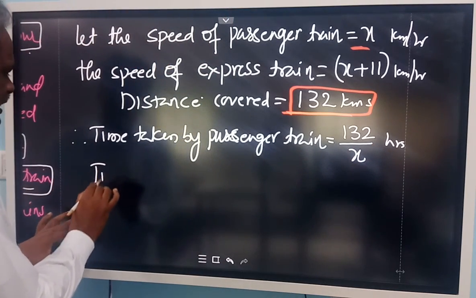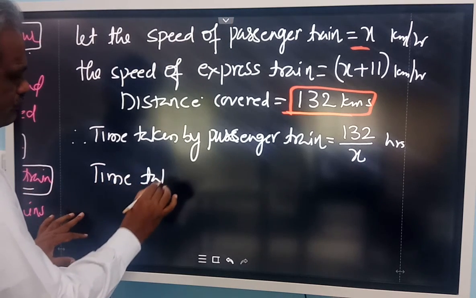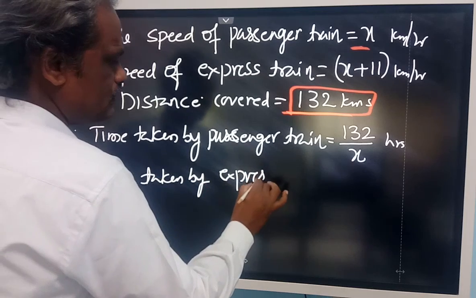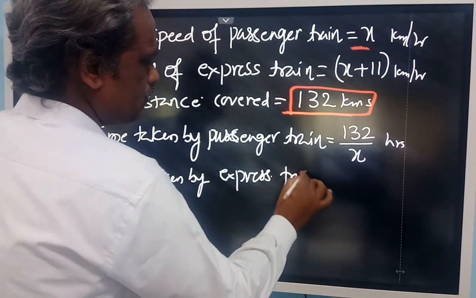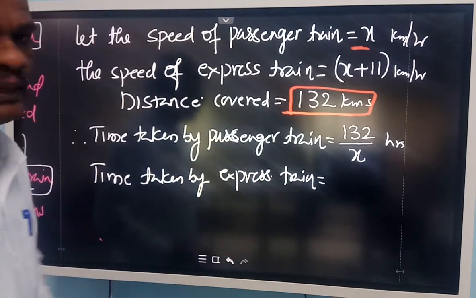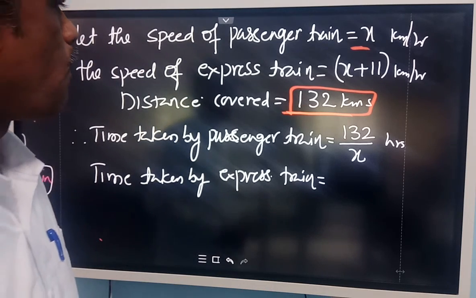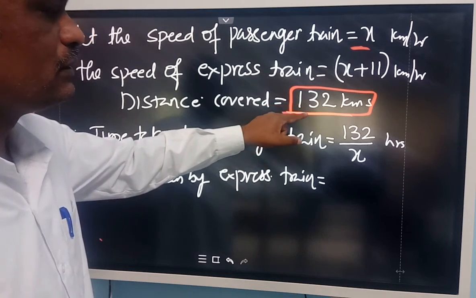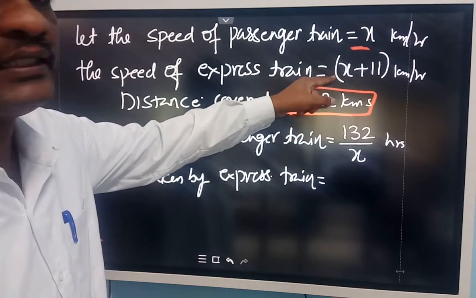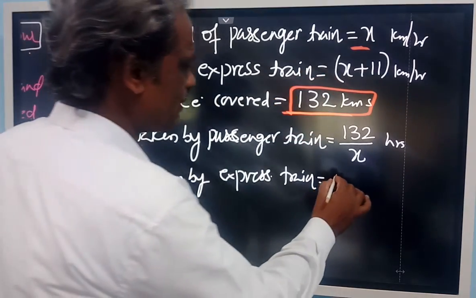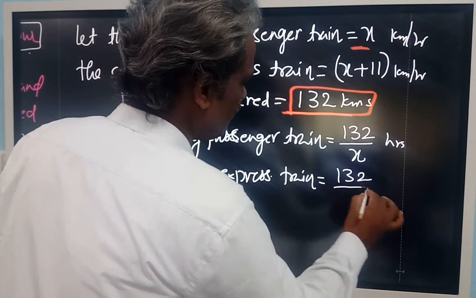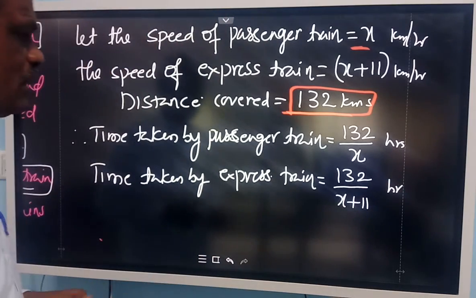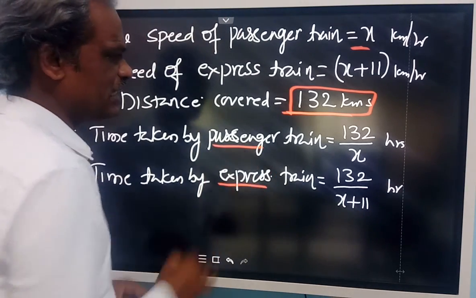Similarly, let us find out the time taken by the express train. Tell me, what is the time taken by the express train? Same distance, 132 kilometers, and the speed is x plus 11. So the same distance 132 divided by x plus 11 is the time taken by the express train.